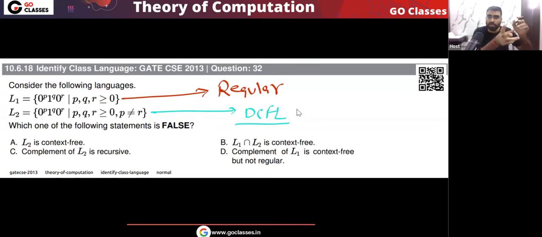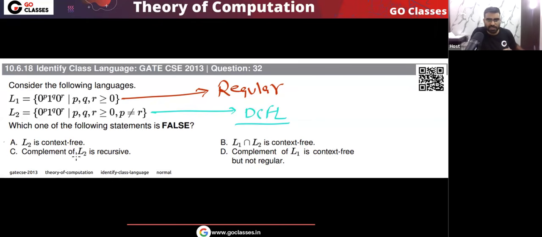I hope you understood. If you did not understand, don't worry about it. Because you already know that this L2, this type of languages, P is not equal to R, P is equal to R, P is equal to 2R, P is not equal to 2R, these types of languages are always DCFL. Yes or no? So you do not have to create the DPDA. If you did not understand this DPDA, no problem. Do not worry about it. Just move on. If you understood this DPDA, then also very good. So remember, this is our DCFL.